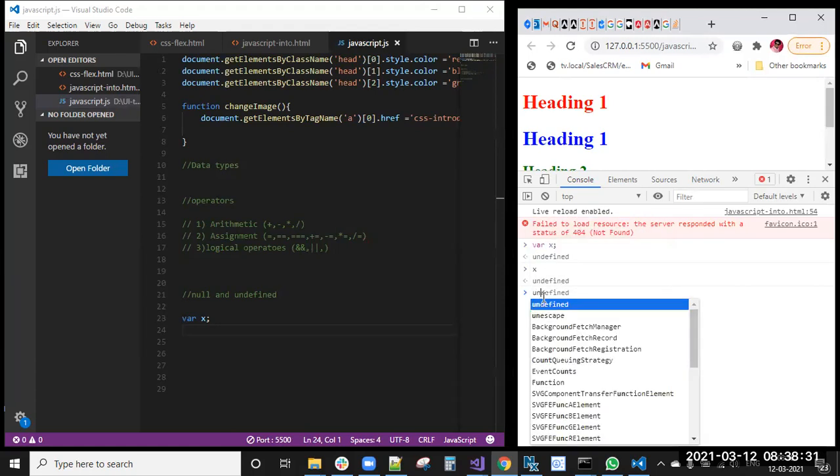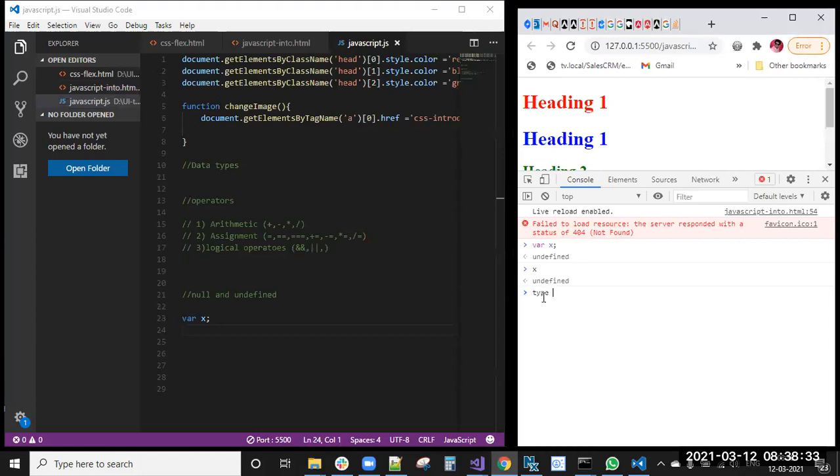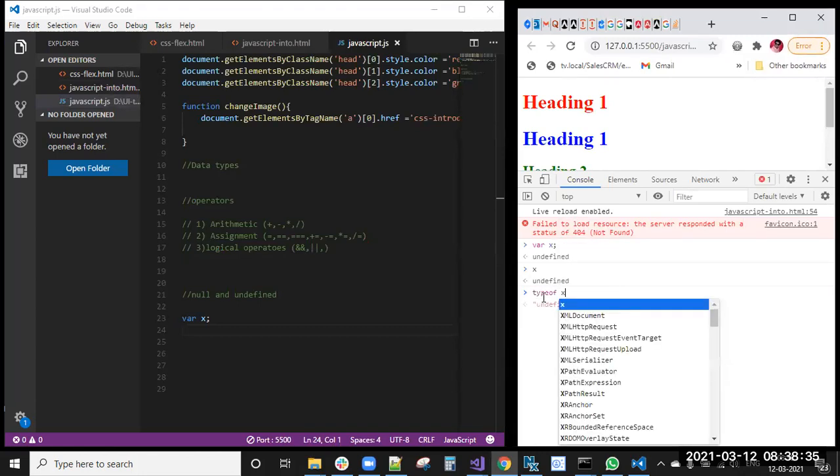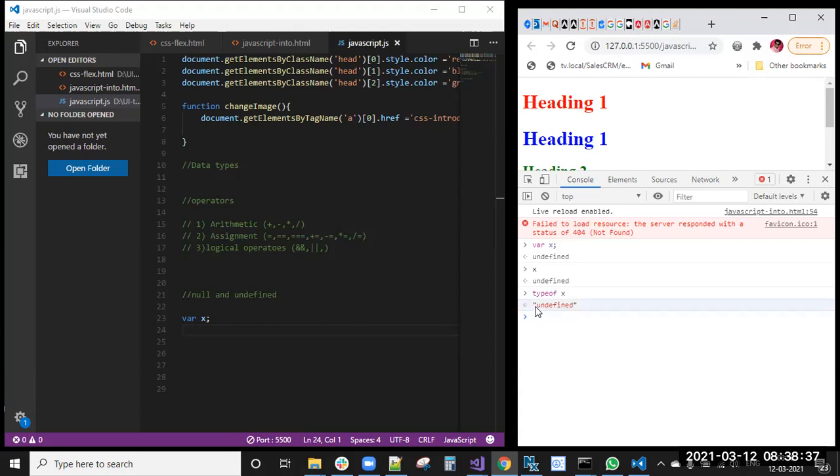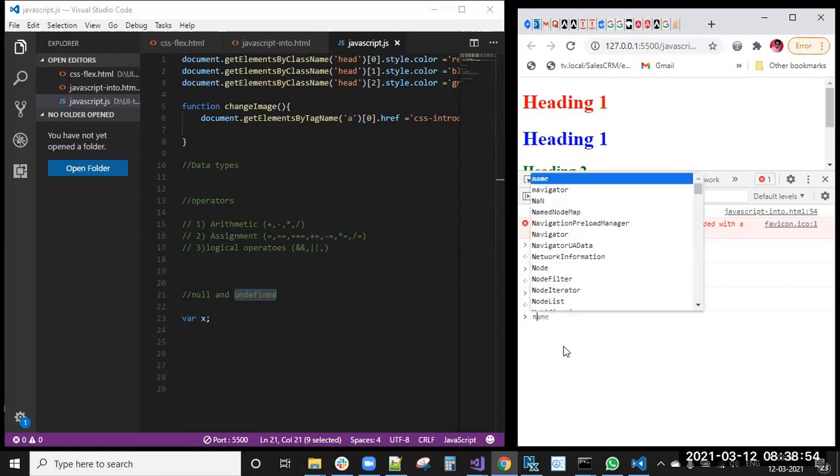Now if I write typeof x, I will get undefined. Undefined data type is nothing but a variable is declared, but still the value is not assigned. All such variables come under the undefined data type.